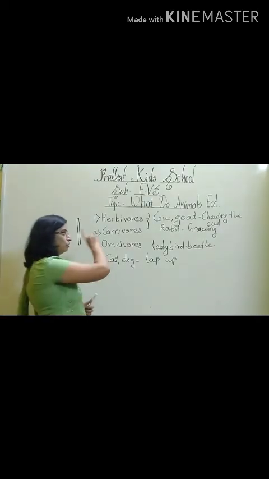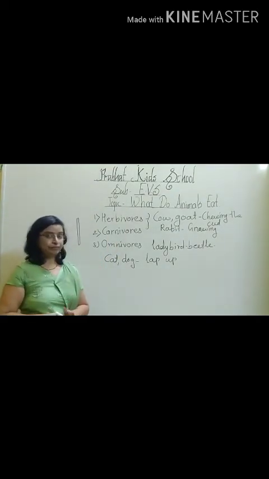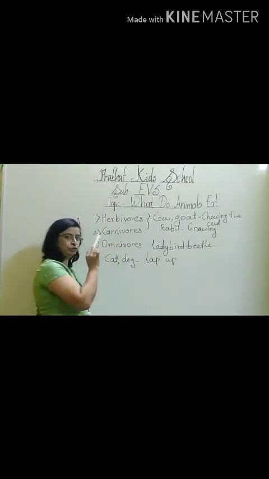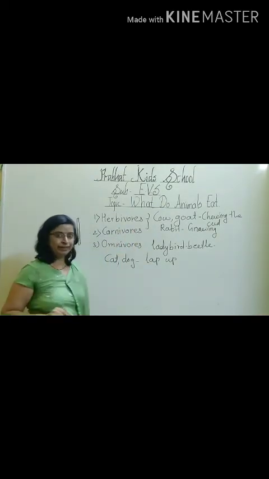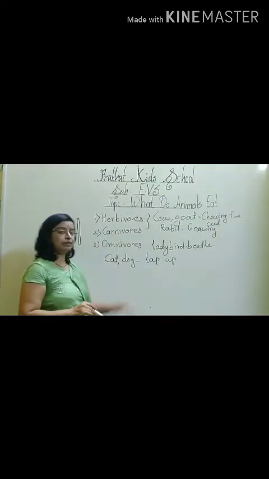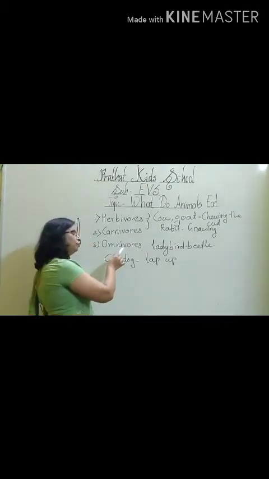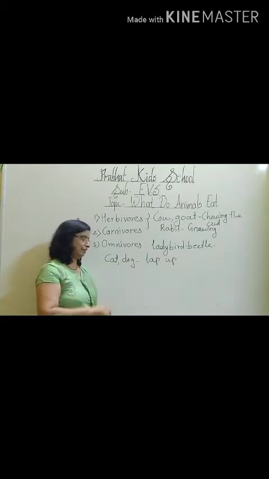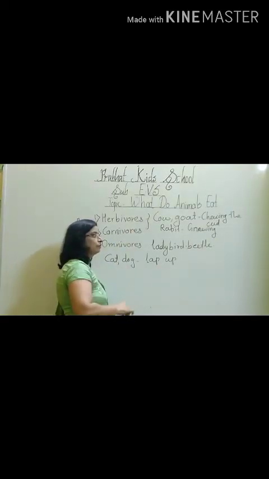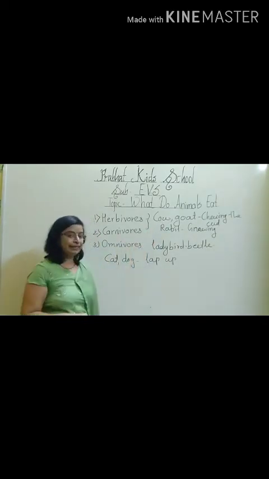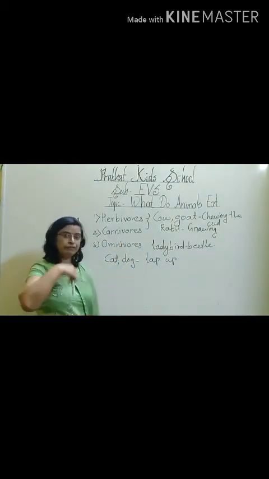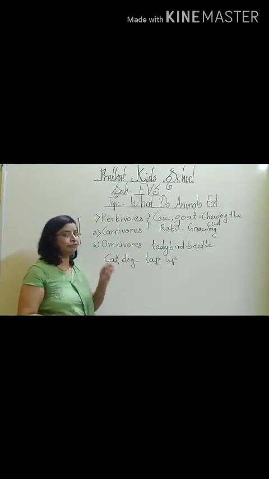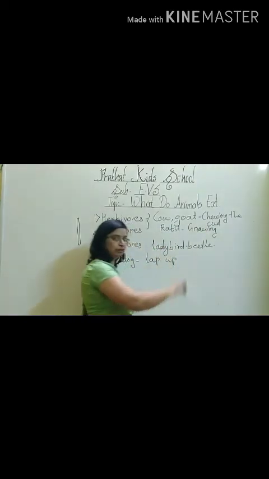This is all about what animals eat. Which three types are there? Herbivorous, carnivorous, omnivorous. Herbivorous are plant eater animals and carnivorous are flesh eater animals. Omnivorous eat both plants as well as other animals. Now these herbivorous, those that are bigger in size, chew the cud. They swallow the food first, and after some time they return it back into their mouth and chew it very finely. This is known as chewing the cud.